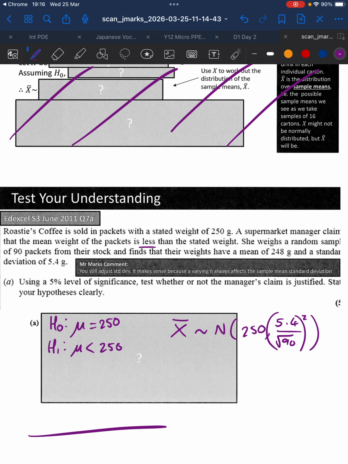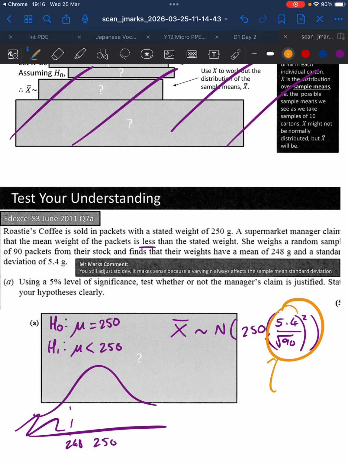So what are we doing? We are doing observed value of 248. So 248 should be the upper tail. I'm going to do my lower tail as minus 1,000. That seems to be what I always pick. 248. The standard deviation is going to be 5.4 divided by the square root of 90, which, just for the sake of clarity, is approximately 0.5692. The mean is 250.